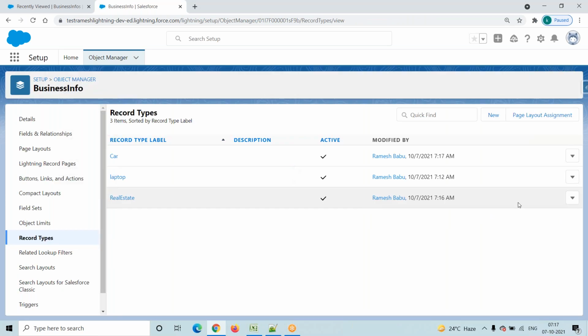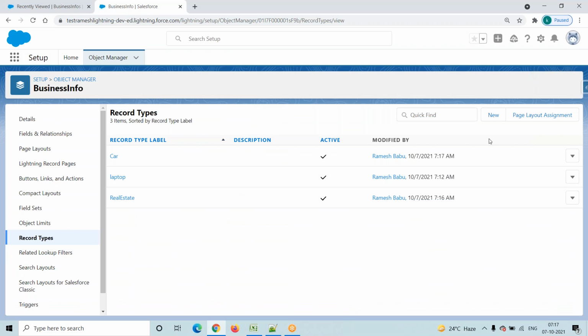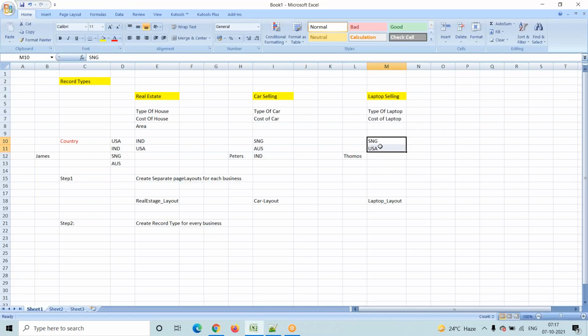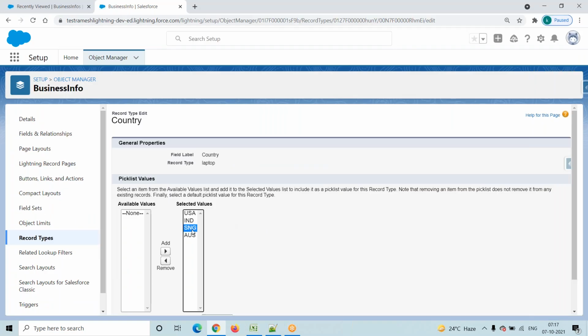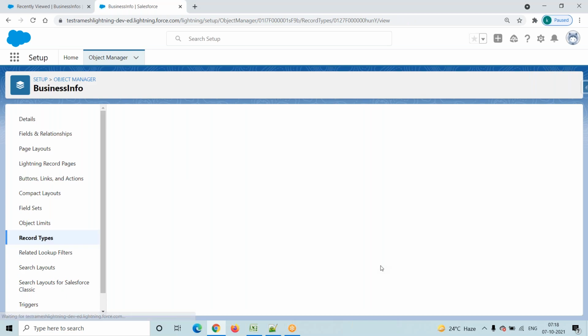Now again go to record types. Which record type? Laptop record type. For the laptop record type, for the country field, which values do we want? We want Singapore and Australia. Click on the laptop and click on this edit. I will remove this one. Singapore, Australia. If you want, you can make one the default. Finally, save this one.